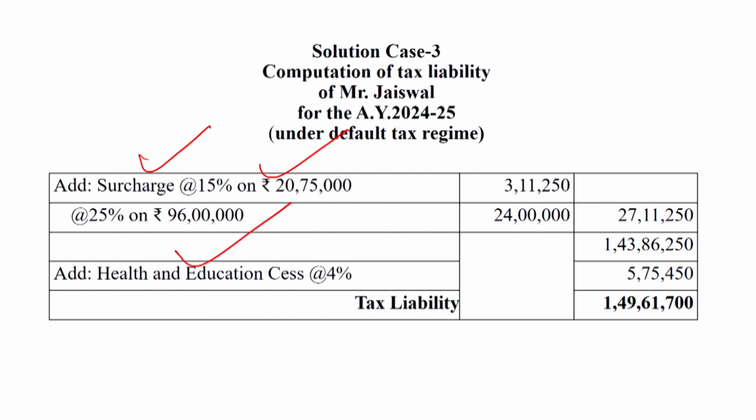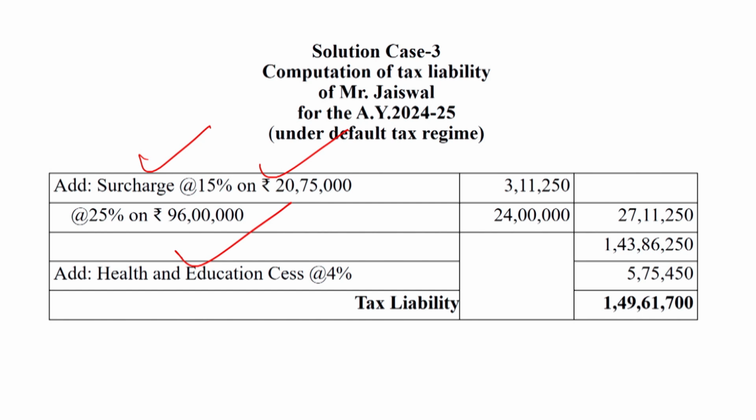Because we know the rule: up to rupees 50 lakh, there is no surcharge. Up to rupees 1 crore, the rate of surcharge is 10%. Up to rupees 2 crore, the rate of surcharge is 10%.